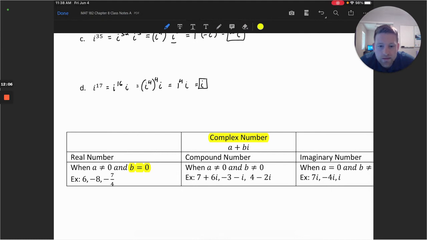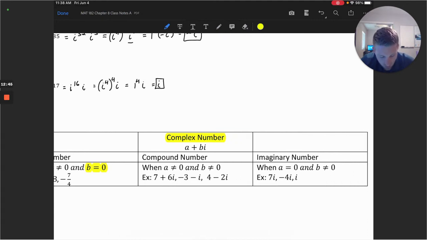The next category that falls under complex numbers is called compound numbers. That's where we have both an a and a b coefficient that are not equal to 0. So numbers of the form 7 plus 6i, -3 minus i, or 4 minus 2i, all of those we put in the complex number category and the compound number category specifically. So there is a real part and an imaginary part to the number.